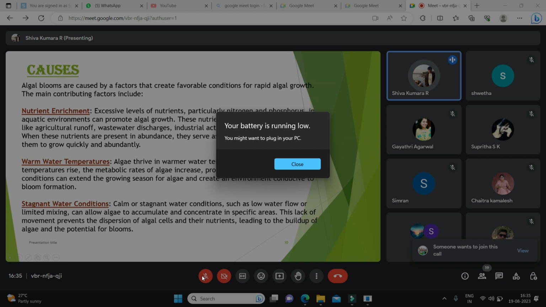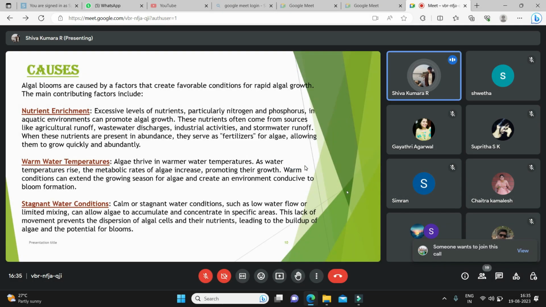The warm water temperatures support the life of algae, and these are favorable conditions promoting their health. These extend their growing season and create the environment that supports the growth of algal blooms.